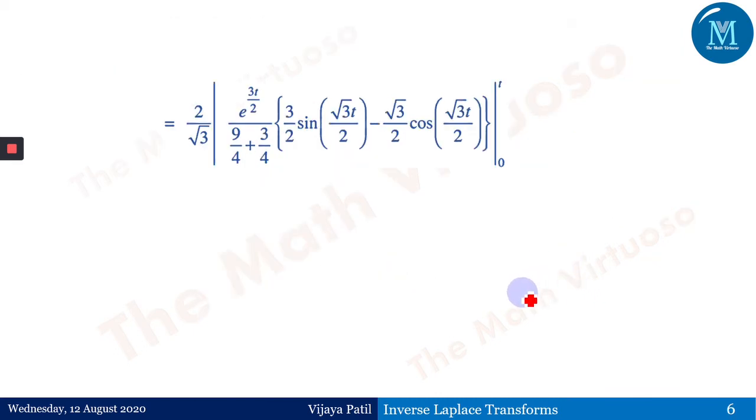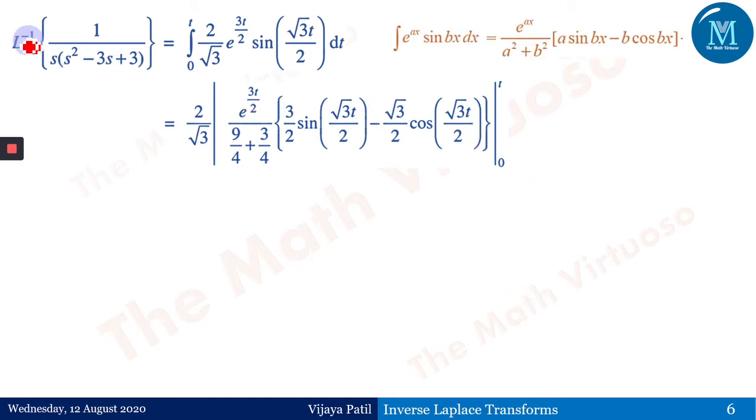I'm sorry, I think I have got it. No problem. So it's a Laplace inverse of 1 upon s into s square minus 3s plus 3, which is equals to the integral from 0 to t of 2 upon, so whatever we have got. So this is what is, according to the formula of division by s, and therefore the same formula will be applicable. Now here in this case, what is a? a is equals to 3 by 2, and b is equals to square root of 3 by 2, and according to that this formula will work.